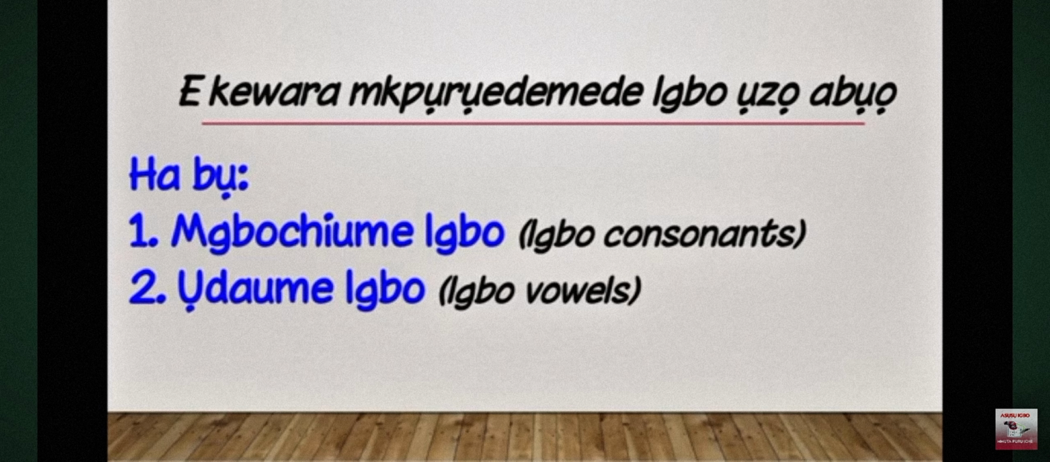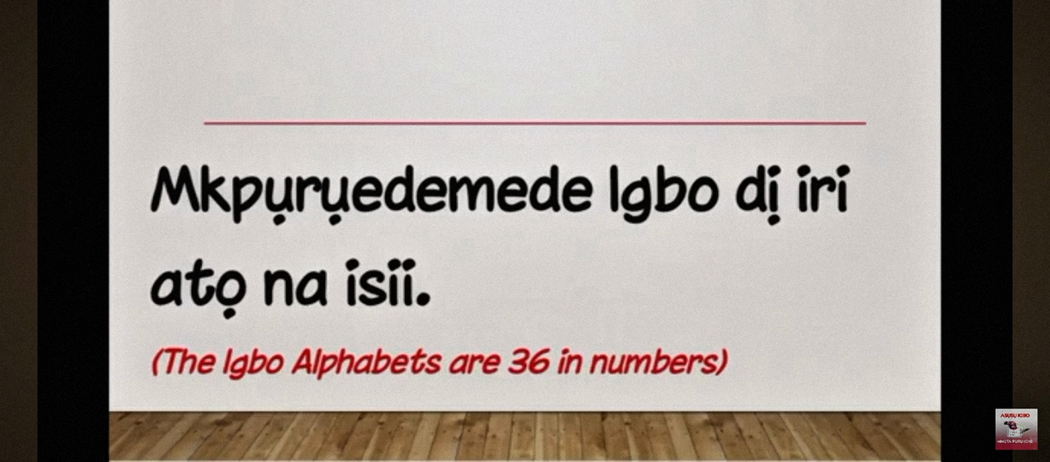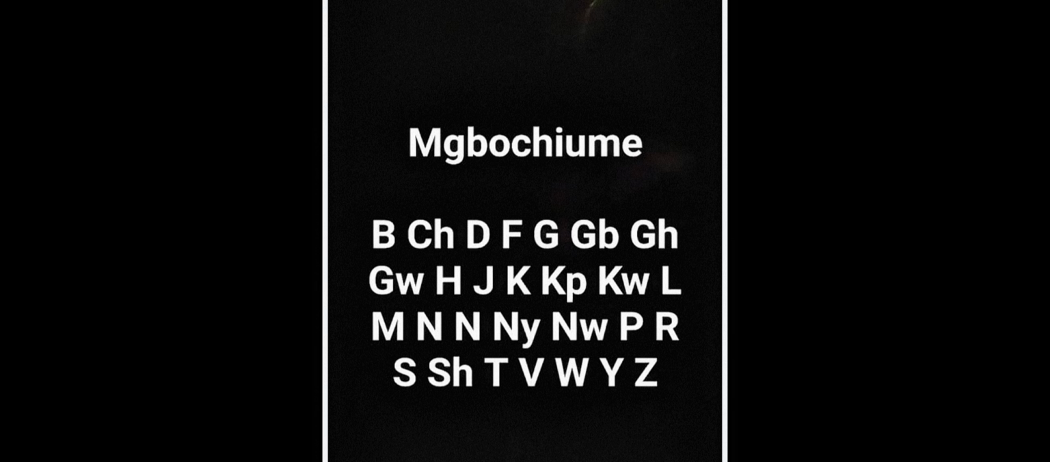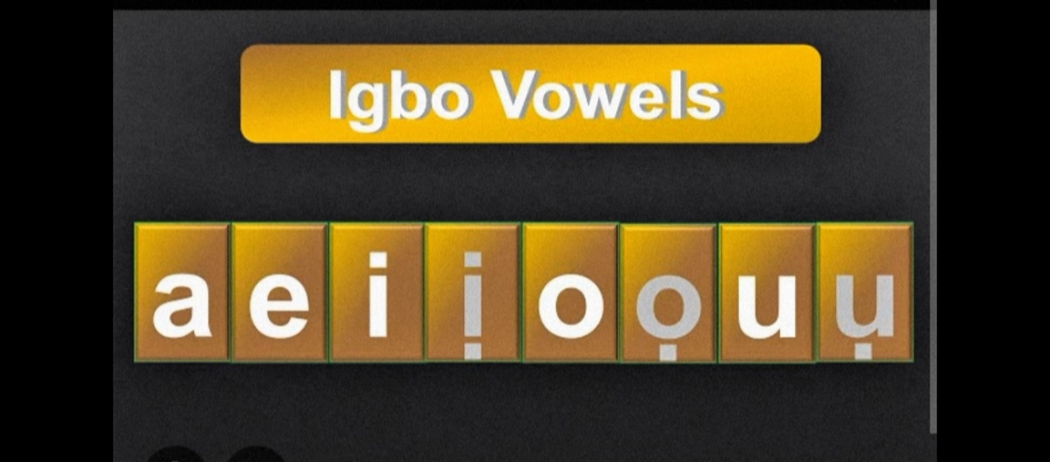Ha bụ mgbochume Igbo, Igbo consonant. Udume Igbo, Igbo vowels. Remember, we said that the Igbo alphabets are 36 in number. Ya bụ mkpụrụ edemede Igbo dị 36. And we said that the Igbo consonants are 28 in number. Ya bụ mgbochume Igbo dị 28. We also say that the Igbo vowels are 8 in number. Ya bụ udume Igbo dị 8.